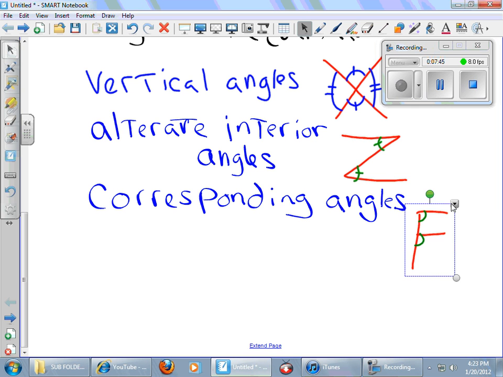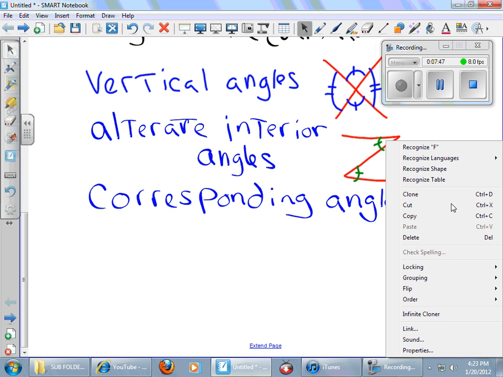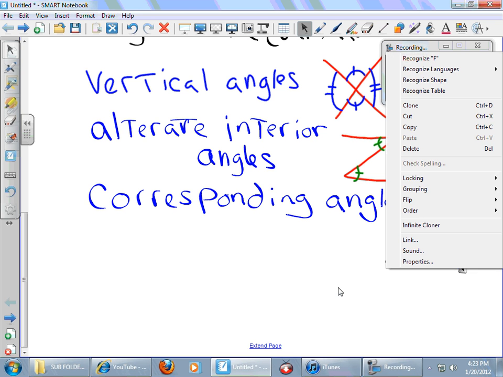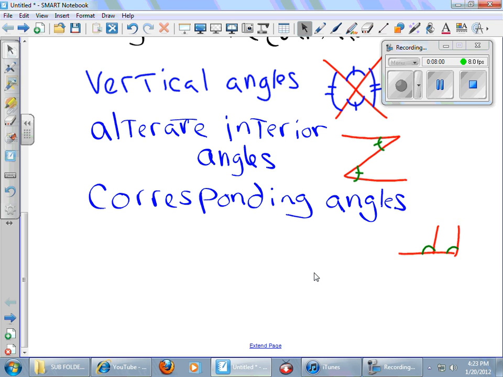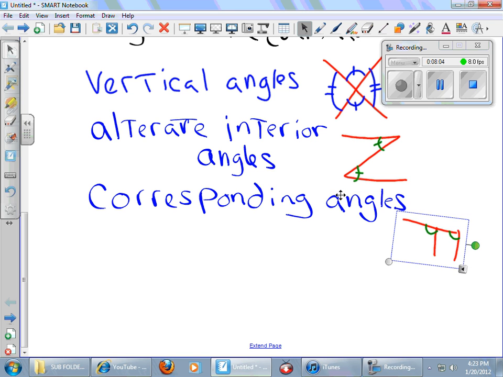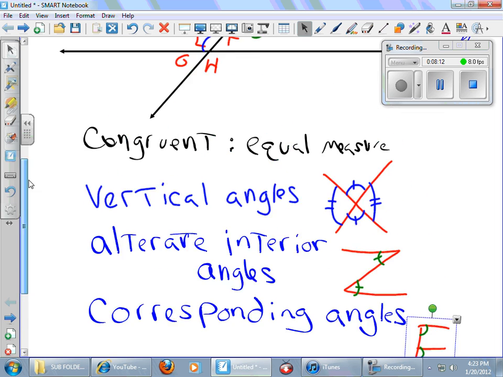And just like with the Z, the F could be going the wrong way. It could be laying on its side. It could be laying on its back and going the other way. So it could be anything like that, the F. All right, when you have corresponding angles, they are the same.